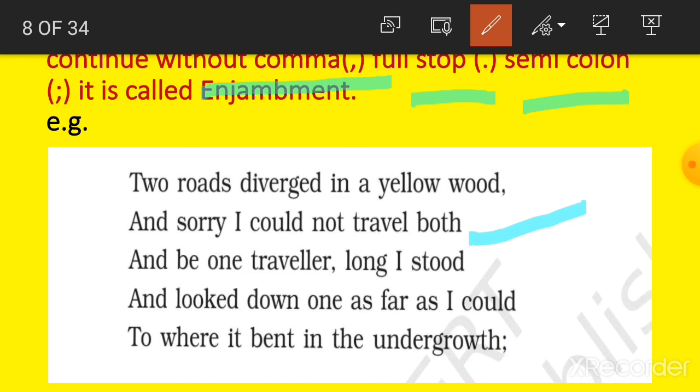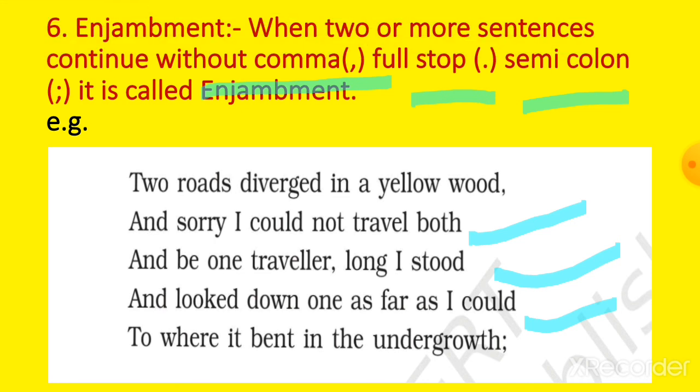Again there is no comma, no full stop, and no semicolon. Third line: "And looked down one as far as I could." Again there is no comma, no full stop, and no semicolon. That's why it is the example of enjambment. So student, this is the literary device enjambment, and the example is written here.